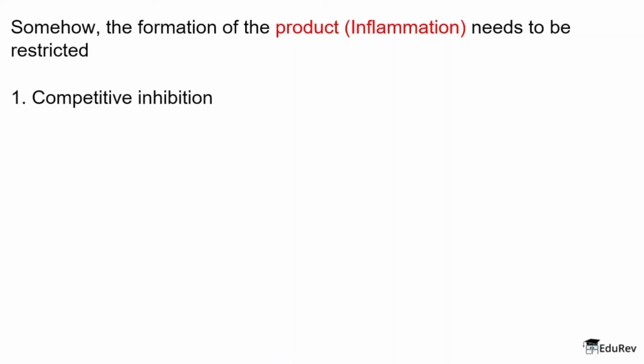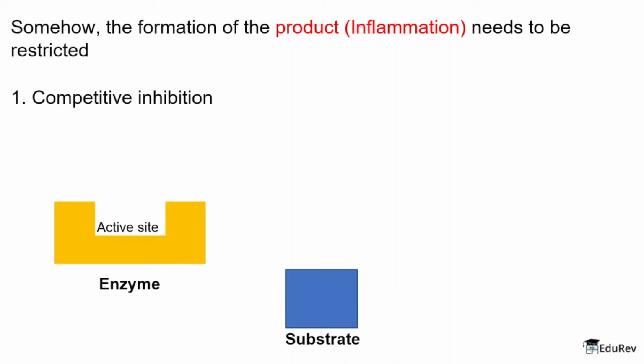The first one is by competitive inhibition. In this phenomenon, the enzyme has the same active site, and now instead of just one substrate which will bind at the active site, we have another thing which is the drug, which is called the inhibitor.